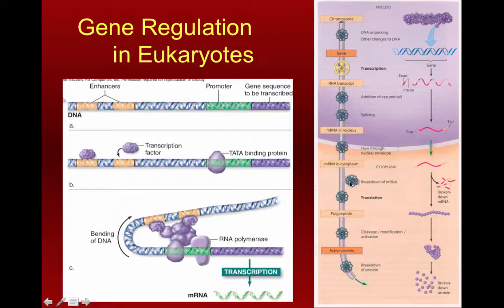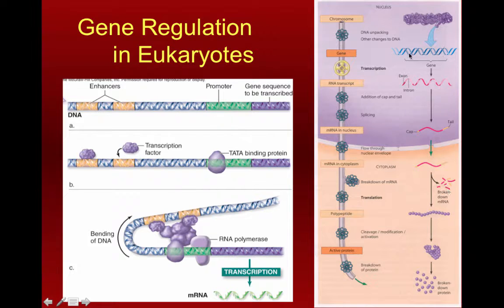We also have a translation valve, so all the stuff we talked about in the translation step can be regulated too. We have a protein modification valve, so all the stuff that takes place not only in the rough ER but also the Golgi apparatus can be regulated very precisely as well, to give a very fine degree of control over translation. And then we also have the possible breakdown of the protein itself, and that might be the least desirable option, to spend a bunch of energy and resources making a protein which you then break down. But in some cases, it might actually be more energetically beneficial to do that rather than have too much of a protein that you don't really need. So that's another type of control we see.